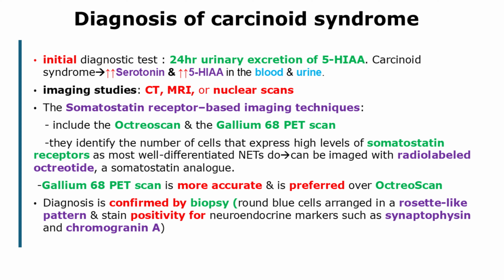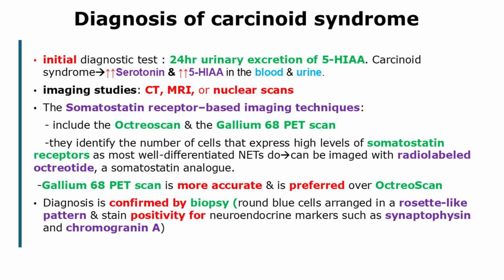The preferred initial diagnostic test for carcinoid syndrome is the measurement of 24-hour urinary excretion of 5-hydroxyindoleacetic acid, or 5-HIAA, which is the end product of serotonin metabolism. Patients with carcinoid syndrome typically have elevated levels of both serotonin and 5-HIAA in the blood and urine. However, false positives can occur from the ingestion of serotonin or tryptophan-rich foods, such as avocados and coffee, or certain medications like acetaminophen. In addition, imaging studies, such as CT, MRI, or nuclear scans, are used to localize the primary tumor and identify hepatic metastases.